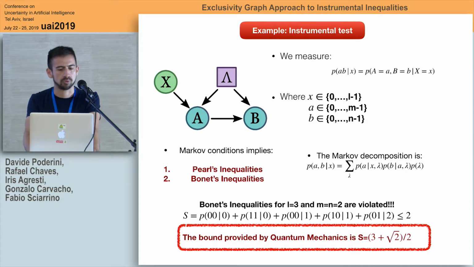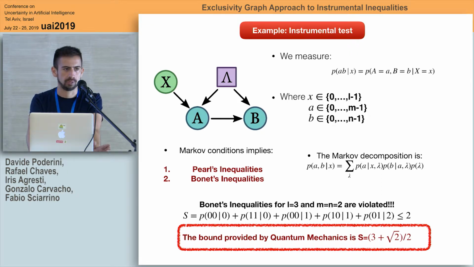But what happens when you allow the variable X, for instance, to take more than two values? If you allow X to be 0, 1, or 2, while A and B can be 0 or 1, you get to the Bonet inequalities, represented by the equation over there. The classical bound is equal to 2, but quantum mechanics predicts a higher value.